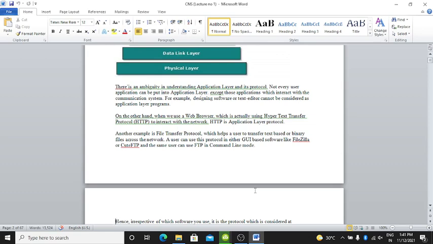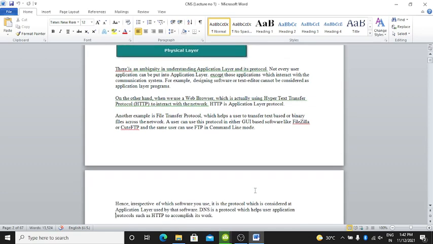Another example is file transfer protocol, which helps a user to transfer text or binary files across the network. The user can use this protocol in either GUI based software like FileZilla or QtFTP, and the same user can use FTP in command line mode.